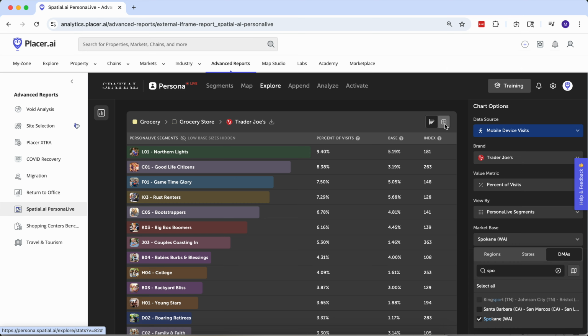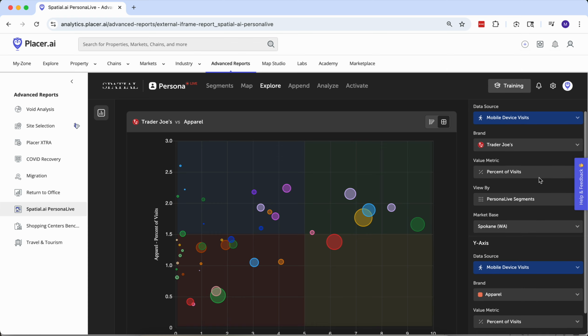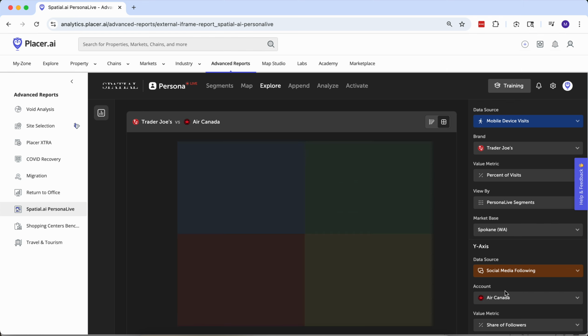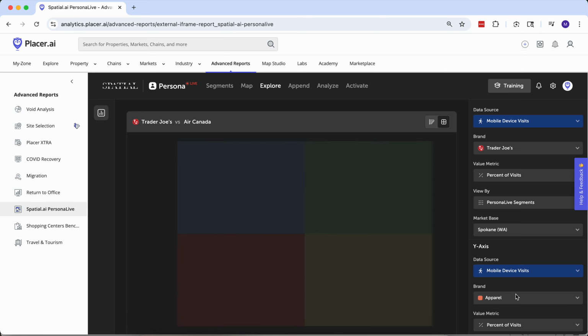Also, if we come over here to this little grid icon, what this allows us to do is take any one of these metrics, and there are thousands of them, and plot them against any other metric. So we could say, who goes to Trader Joe's, and are they on TikTok or Facebook? So we can figure out which social media platforms we might want to put our focus on.